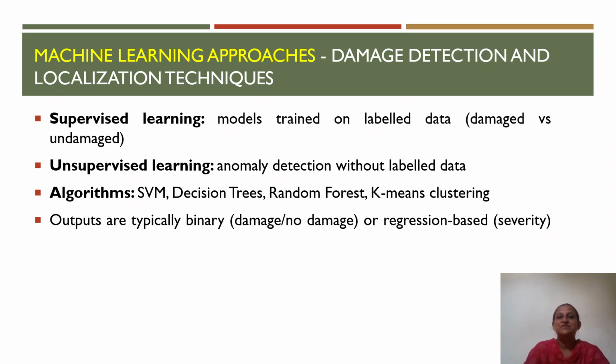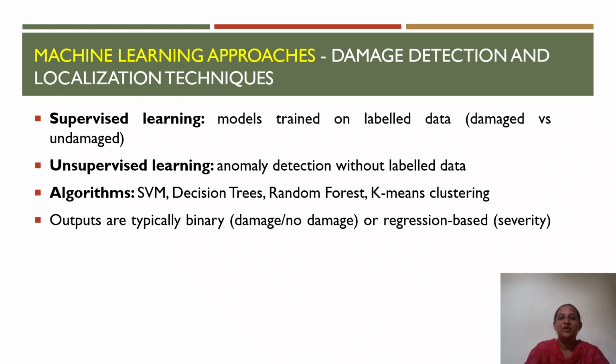The output of all these models may include a binary decision indicating whether damage is present or not, and we will also be able to see the severity condition of the damage. Severity estimation of damage can be done, and the predicted location of damage within the structure can be determined. This information supports targeted inspection and maintenance activities. So this is how different machine learning approaches are used for damage detection and localization techniques.